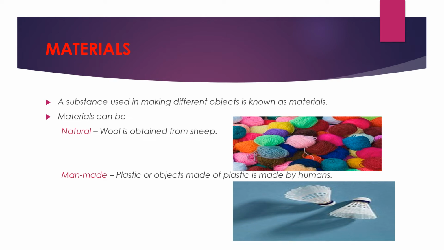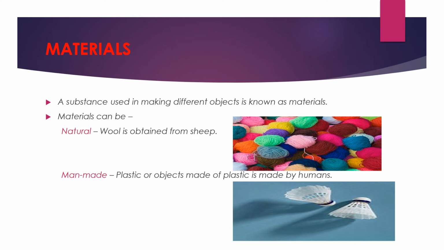What is material? Material, as I explained to you earlier, a substance used in making different objects is known as material. Materials can be of two types, natural and man-made. Natural material, one example which I have given you, wool, is obtained from sheep. Yes, and many other examples are also there. The second one is man-made. It is plastics, or objects made of plastic, which are made by humans.